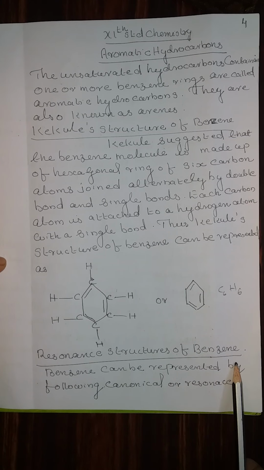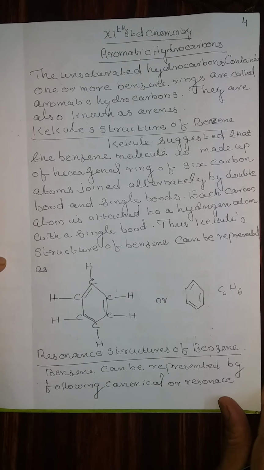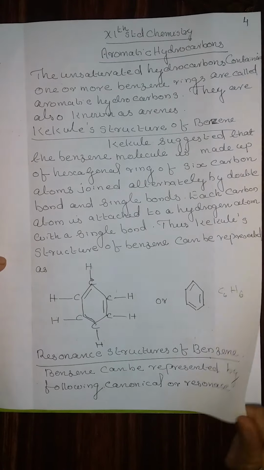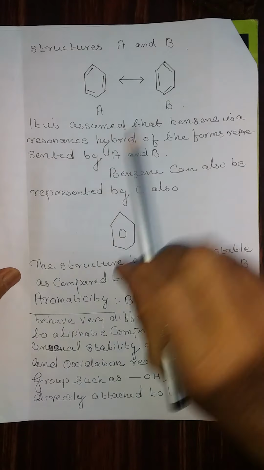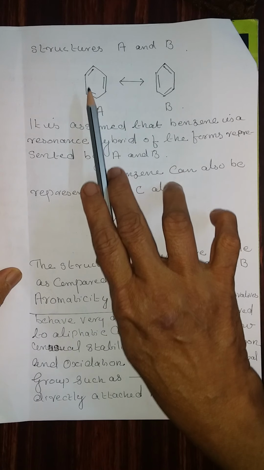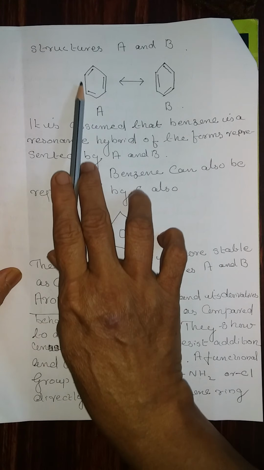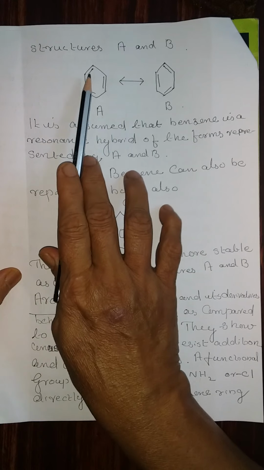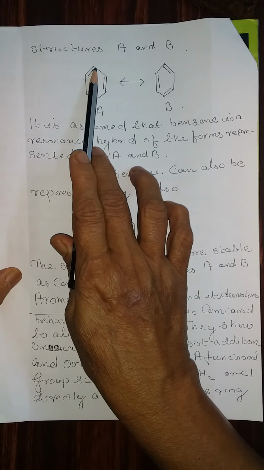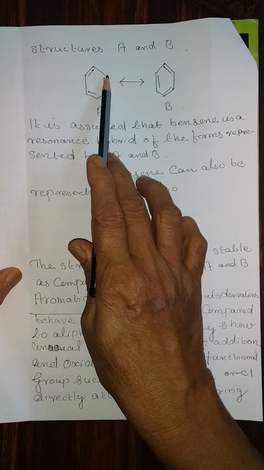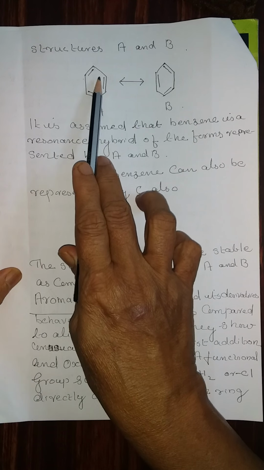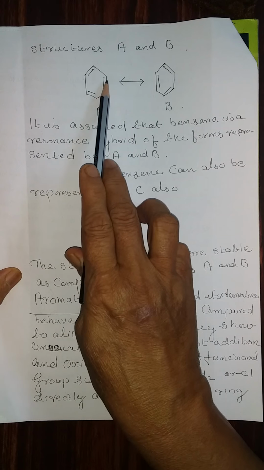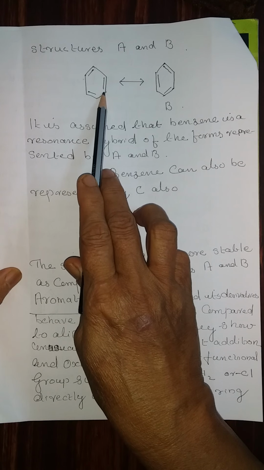Resonance structures of benzene. Benzene can be represented by the following canonical or resonance structures A and B. That means A has double bonds and single bonds. Look at the double bond and single bond in A. This is on one side. If you number it 1, 2, 3, then 1 to 2 is only a single bond, and 2 to 3 is a double bond.